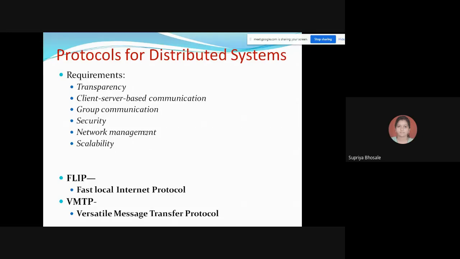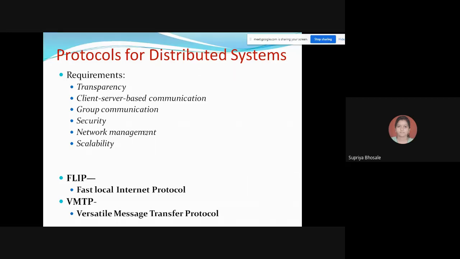So now we are turning towards the last bit of this chapter, that is, the protocols for distributed system. In this we are covering two protocols, FLIP and VMTP. Why do we need different protocols for different distributed systems? The requirements are given over here. The first is transparency.